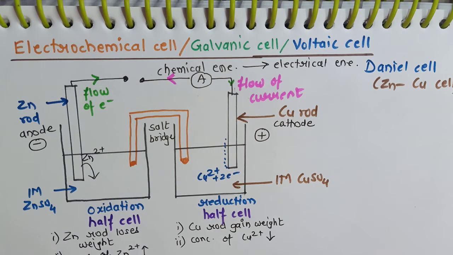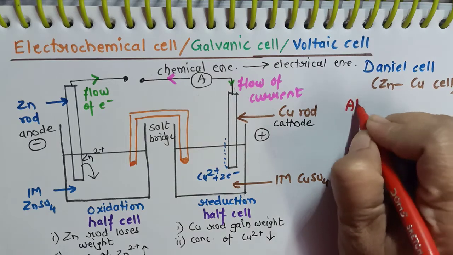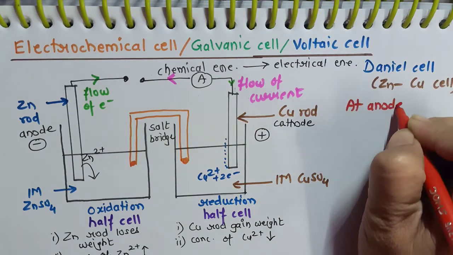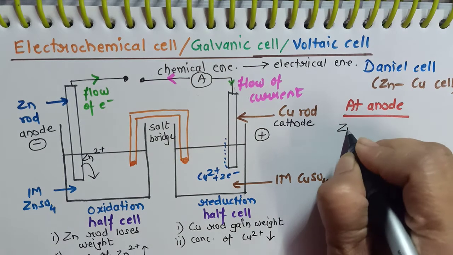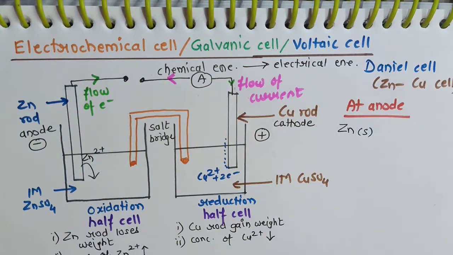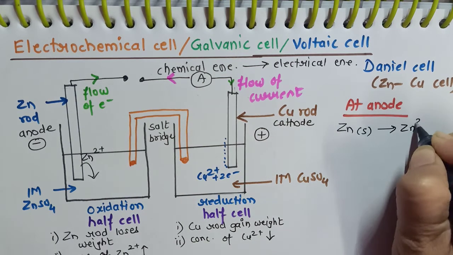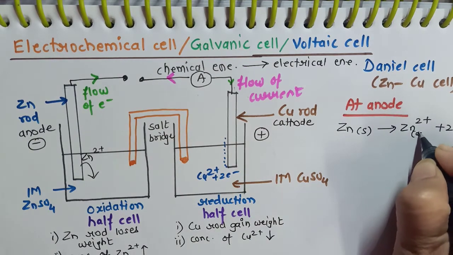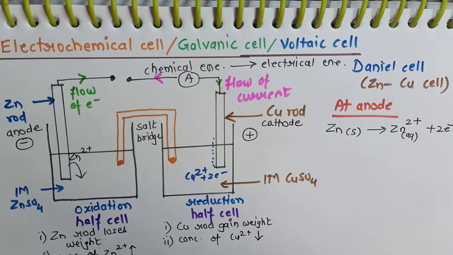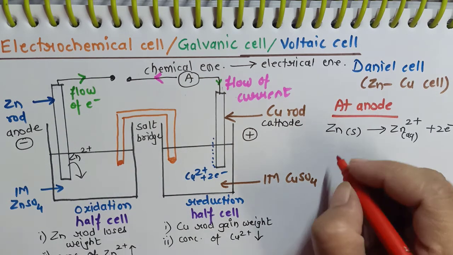Let us represent all this in the form of reaction. So what happens at anode? At anode, zinc from electrode, and therefore I am writing s as a subscript, loses electrons and goes in the solution in aqueous form. Whereas what happens at cathode?